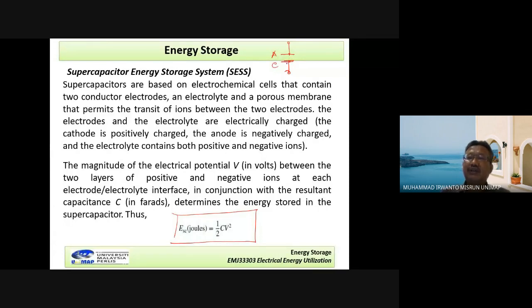Like a capacitor, in here we have two electrodes, the anode and the cathode. If we connect a voltage here, we have a voltage between the anode and cathode.